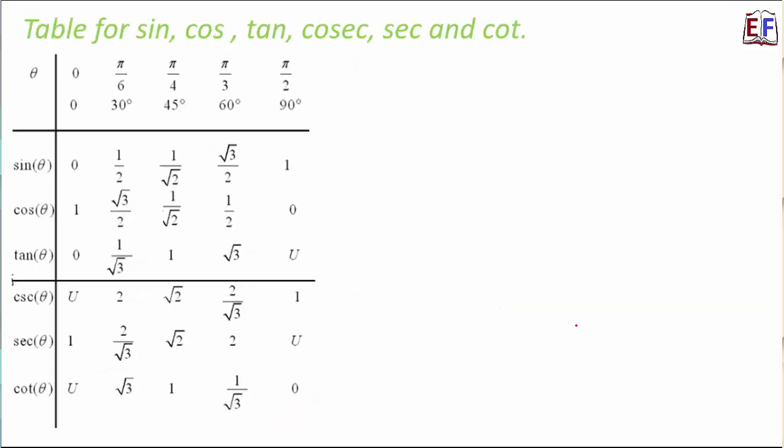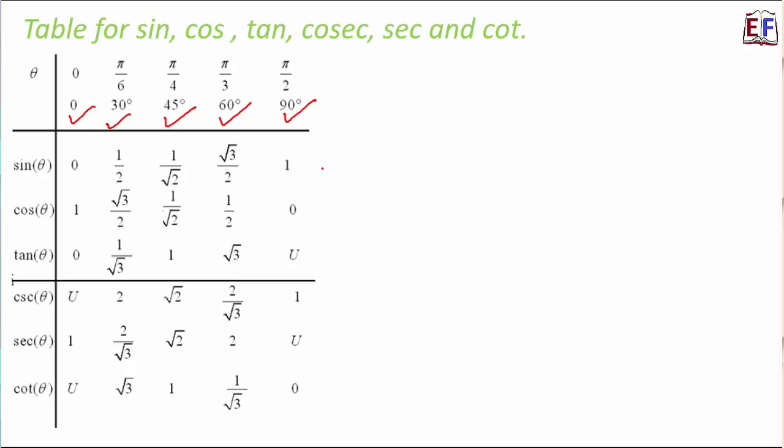In our previous classes, we also learned how the values of these trigonometric ratios change as the value of theta changes from 0 to 90 degrees. Right? So you can see that for different values of theta like 0 degree, 30 degree, 45 degree, 60 degree and 90 degree, we have jotted down the values of sine theta, cos theta, tan theta. So if you know these three, the remaining three are very simple because they are just reciprocals of these given trigonometric ratios, right?